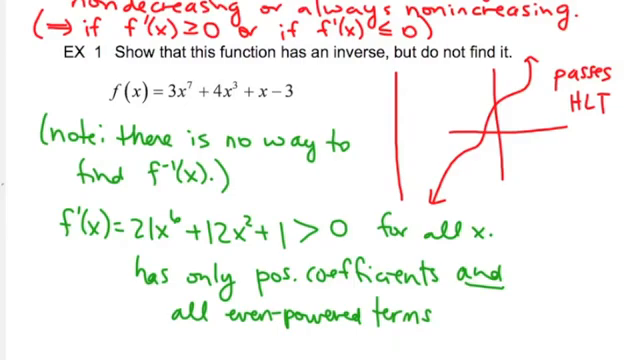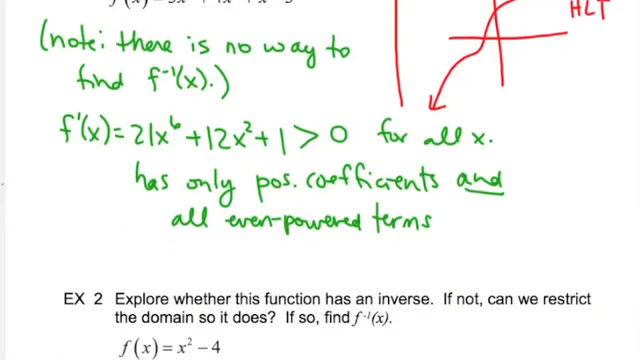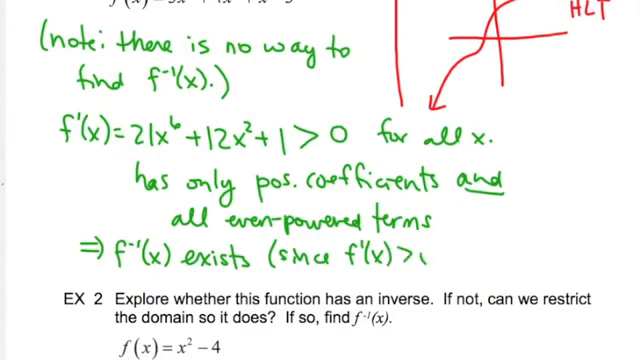So even though I cannot find the inverse, I have just proven that the function has an inverse because its derivative is always positive. So this means that f inverse exists since f prime is always positive. So in other words, the function is always increasing everywhere. It's a continuous function. And if it's always increasing, that means it's going to pass the horizontal line test, which means the inverse exists. I can't find it, but we know it exists.